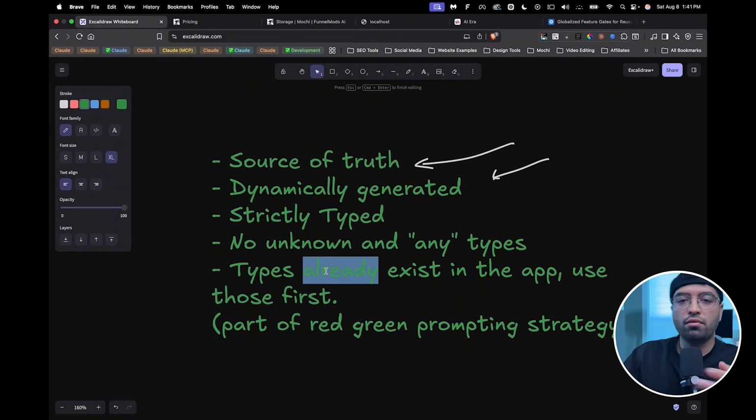What is it assuming here? What is it assuming that exists? Well, it thinks that the type that was supposed to be built already exists in the app, and so it's going to try to hunt for that first.